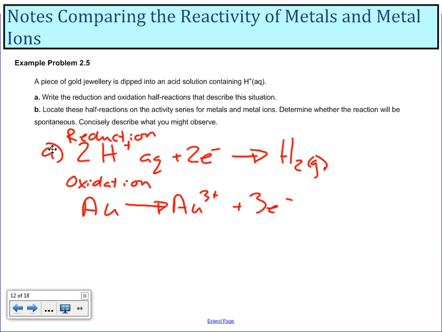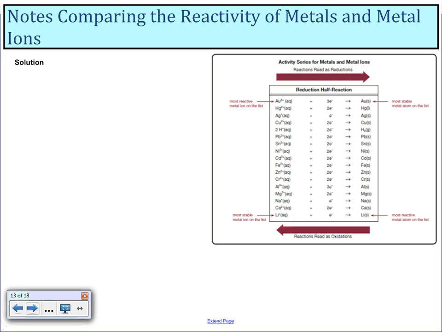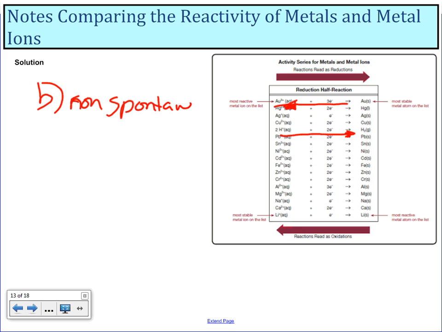Now if I look over here, I would notice that gold, so to go that way, gold to go this way, is above my hydrogen, which is the one that goes that way. So for B, this is going to be non-spontaneous.